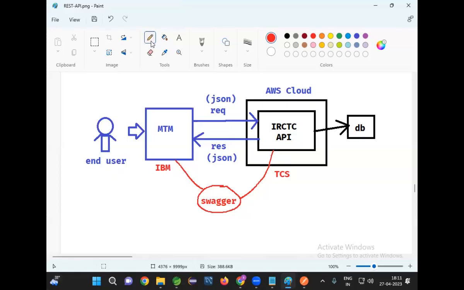Similarly, when we complete our API, we need to provide a user manual for the API. If you purchase a mobile, a television, or a laptop, they will give you a book as a user manual. In distributed applications, once our REST API is completed, we will provide the user manual using Swagger. Swagger is used to provide documentation about the REST API for the consumers.